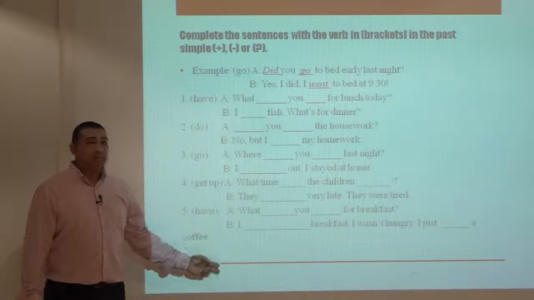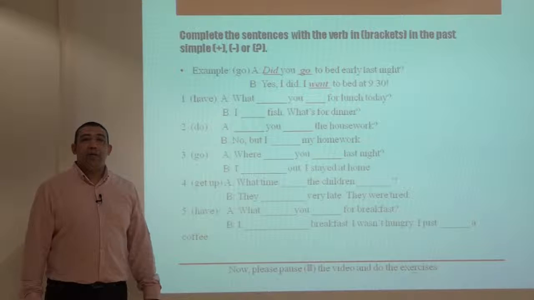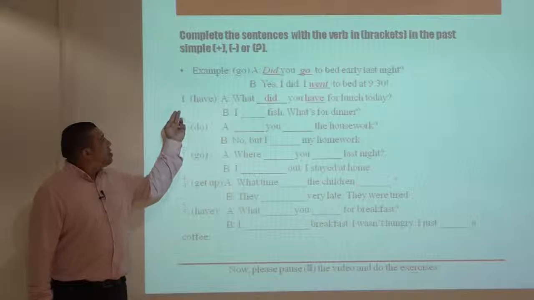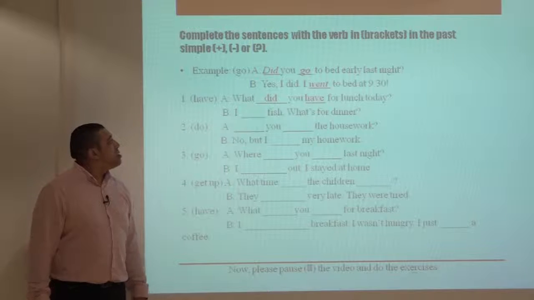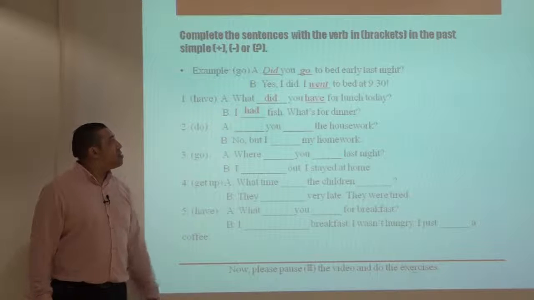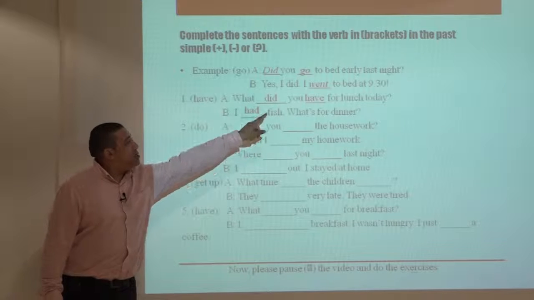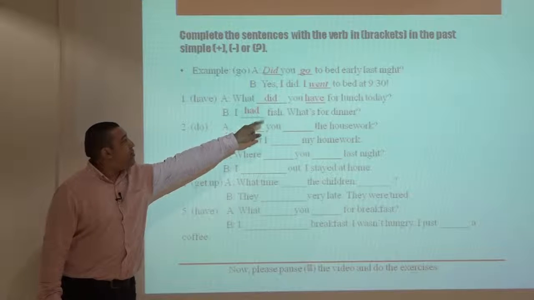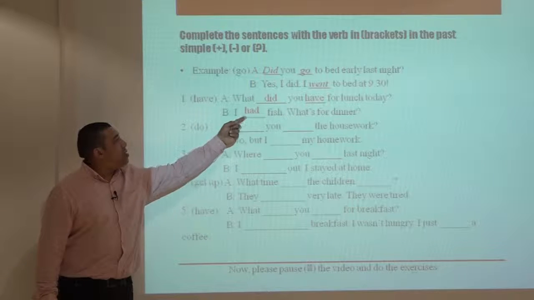Here are the questions. Please pause the video now and do the exercises. Let's check your answers now. Question 1. What did you have for lunch today? I had fish. What's for dinner? So when we have a question, we always use did and bare infinitive, have. But in the answer, have becomes had.